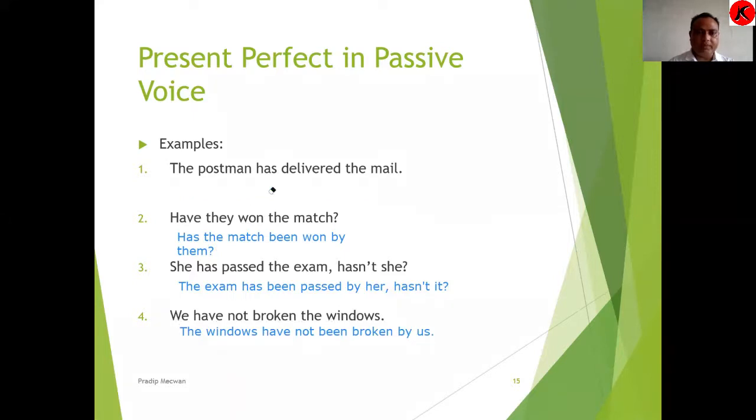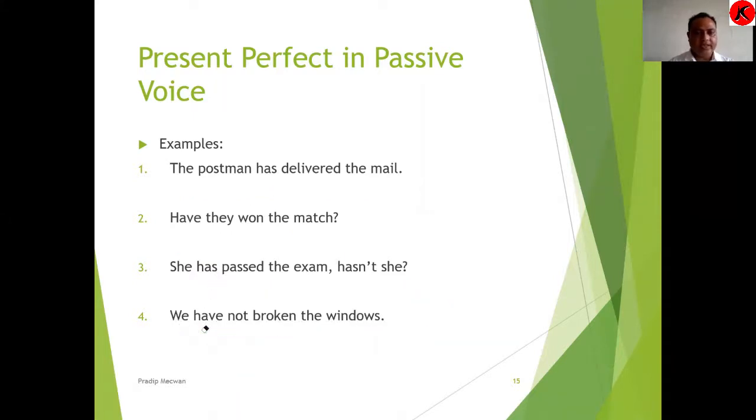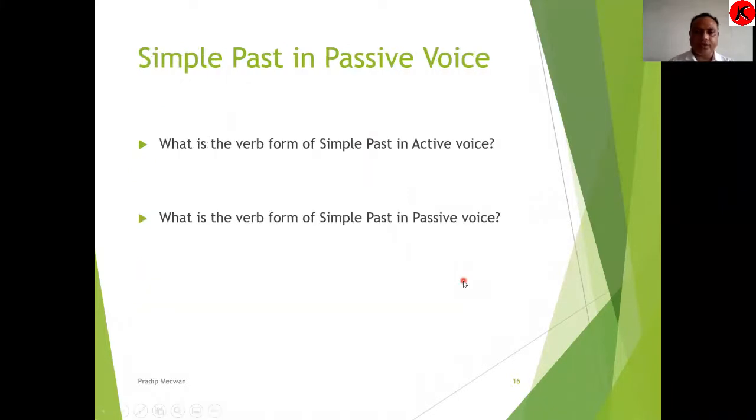What you need to remember is the verb form. In active voice, it will have a verb form like has or have plus V3, but in passive voice, it will have a verb form has or have plus been plus V3. Now, you might have thought in the mind that we had discussed about present perfect.